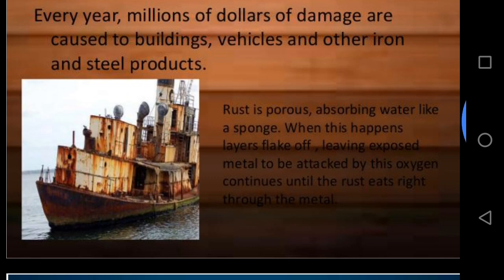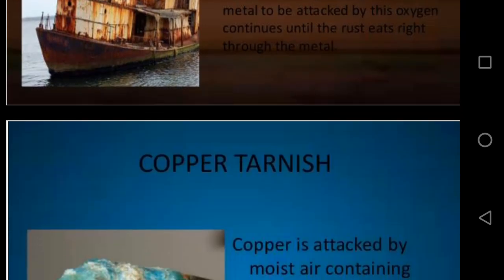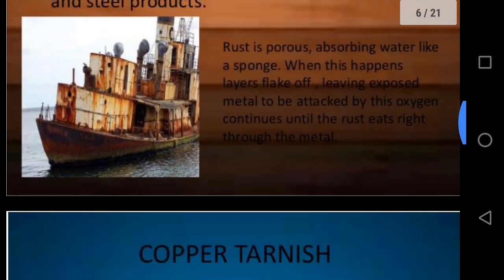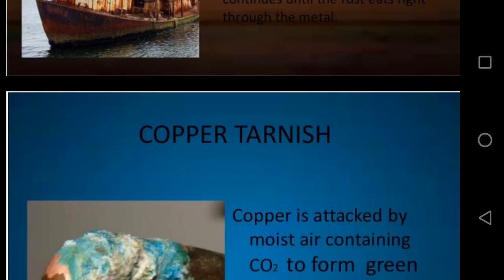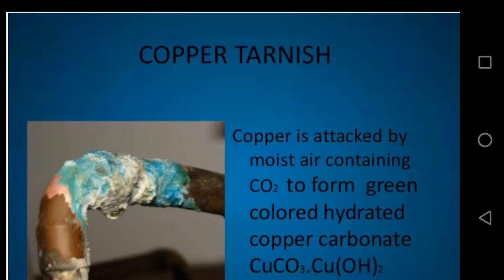So, for prevention of rusting, there are various processes: oiling, greasing, galvanization. And the second example is corrosion of copper. Copper metal also tarnishes due to corrosion.